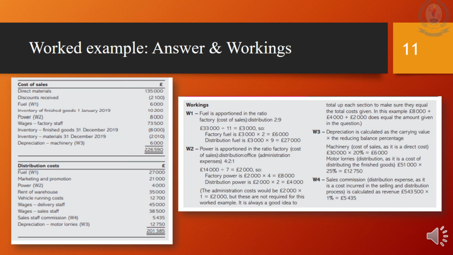Wages are given as 172,000. Can you see the breakdown for wages is available under additional information? From the given breakdown, delivery staff wages is for distribution expenses, office staff wages should go under administration expenses, factory staff needs to be added to the cost of sales. Last, sales staff wages will again go under the distribution expenses as sales staff is related to selling. Distribution expenses includes expenses related to selling and distribution both.